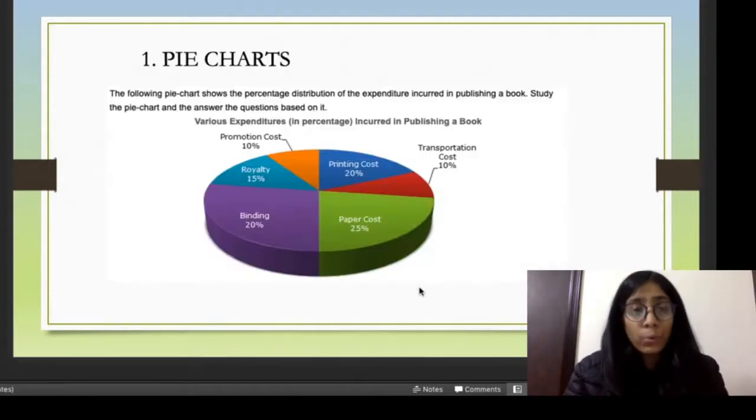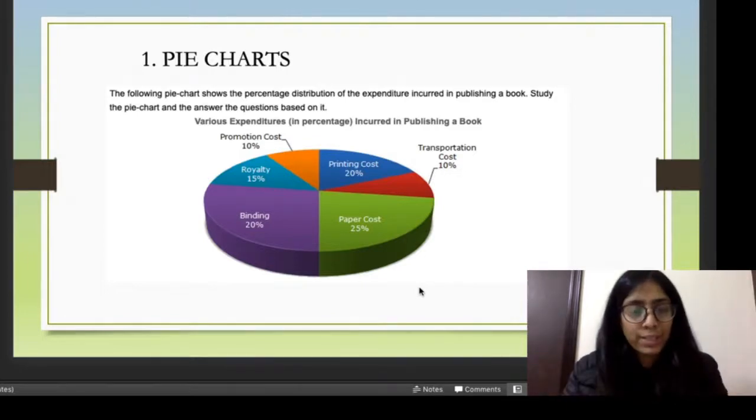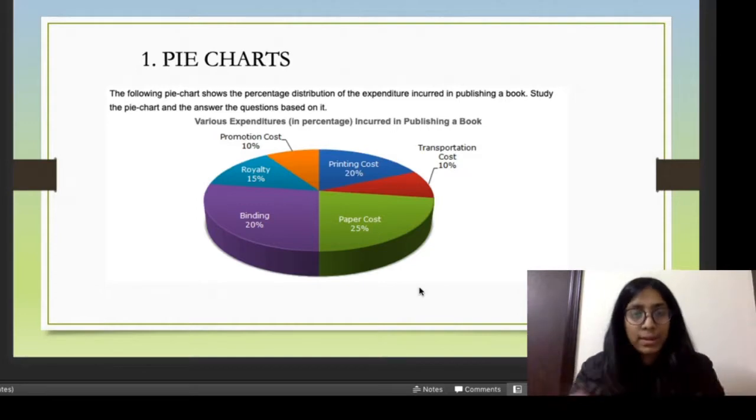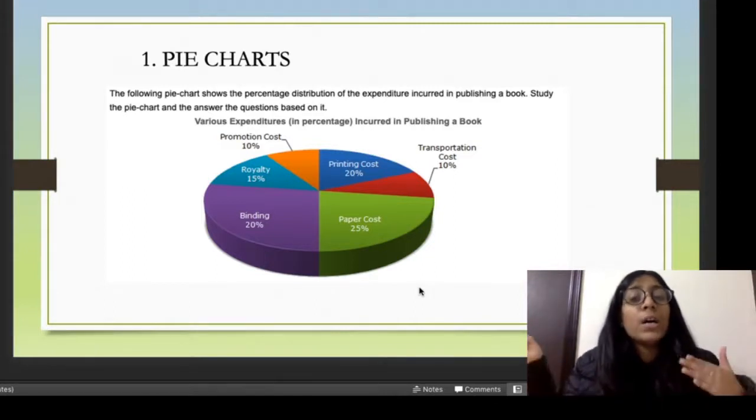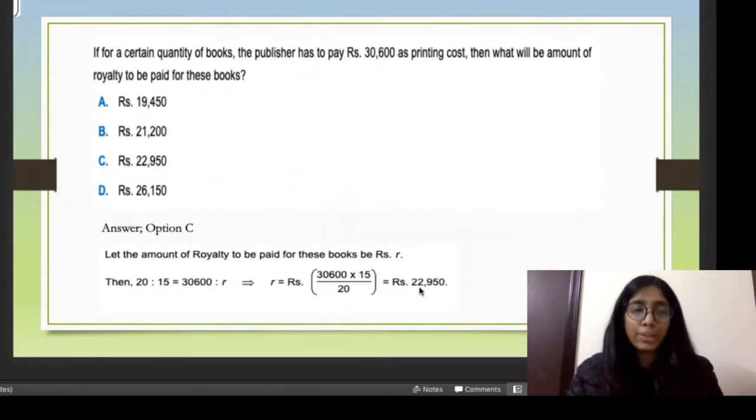Okay. Now moving on to the first topic under graphical data interpretation, which is pie charts. A pie chart is just the data given in circular form, right? So in this circle which mentions the data, like what the royalty is, what the printing cost is, what the percentage of cost for transportation is. These are the data given in the pie chart form. This is what we call a pie chart.